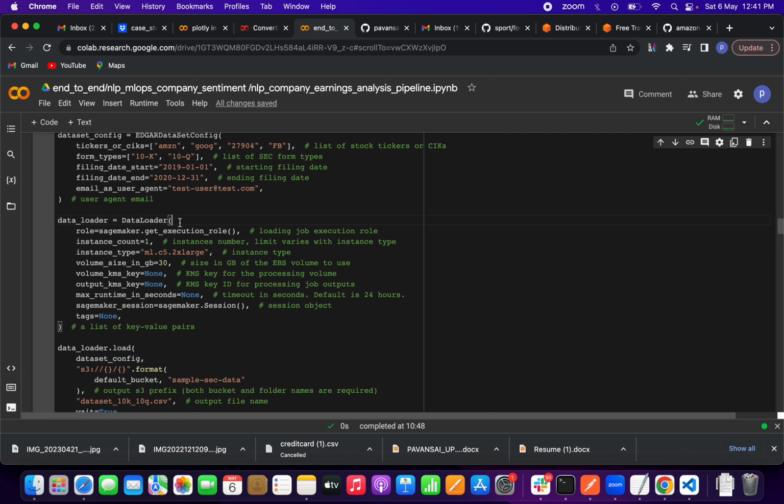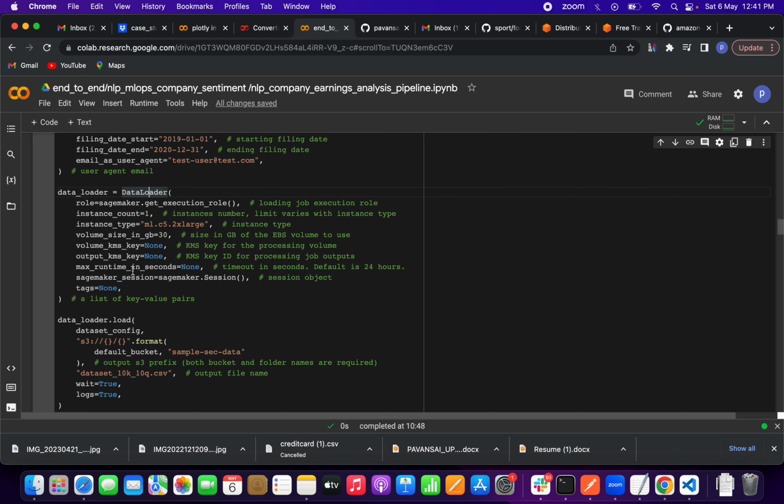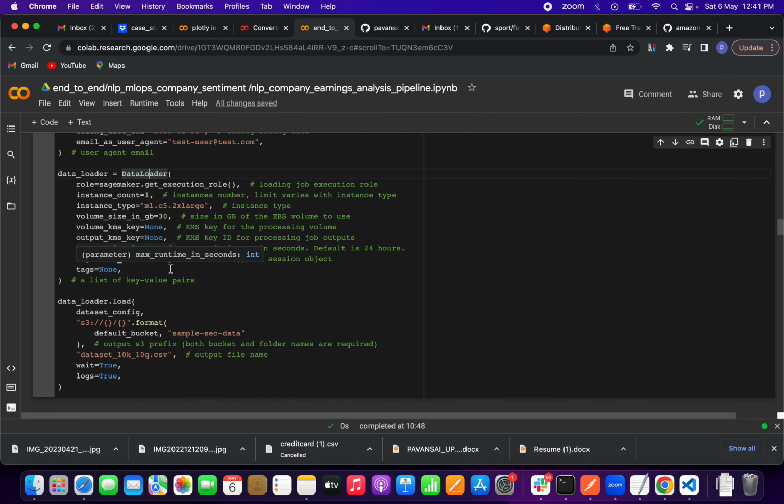The role, which we defined using SageMaker, the instance count, the instance type, what instance we have to use, and the volume size in GBs. These are for volume keys for processing, key ID for processing, outputs, and the timeout, how much time it can run, friends. This is a session object, the SageMaker session.